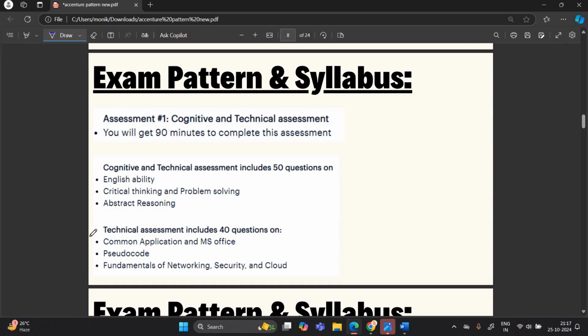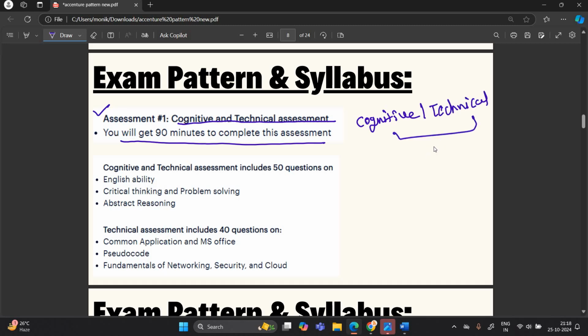Let's discuss the exam pattern and syllabus in detail. Your first assessment is the cognitive and technical assessment, which has 90 minutes to complete. There are two parts, cognitive and technical. In the cognitive part, you have 50 questions. The topics are English ability, critical thinking and problem solving, and abstract reasoning.